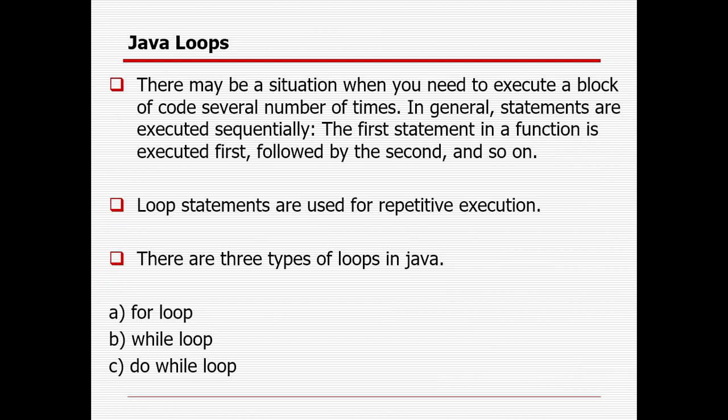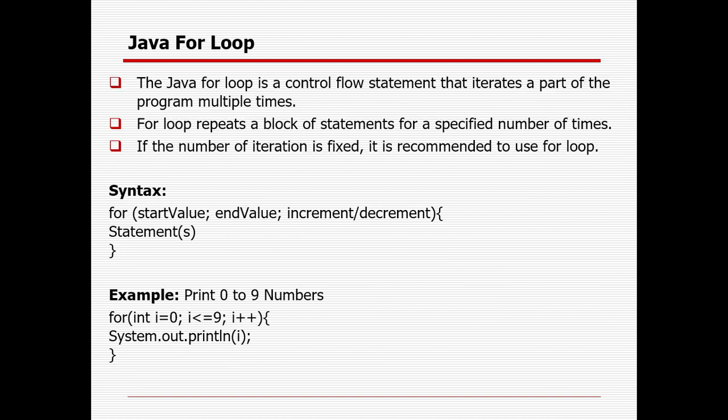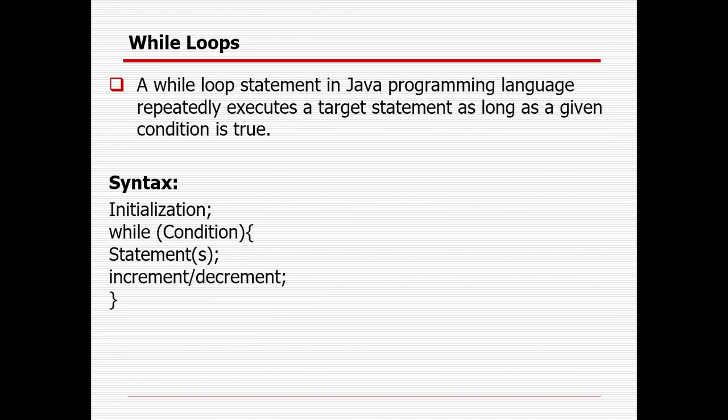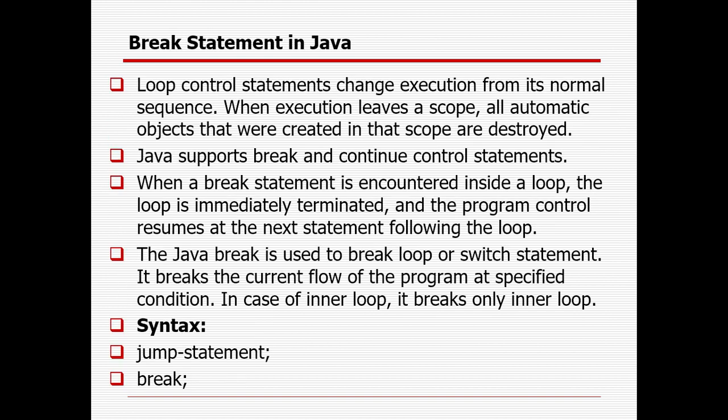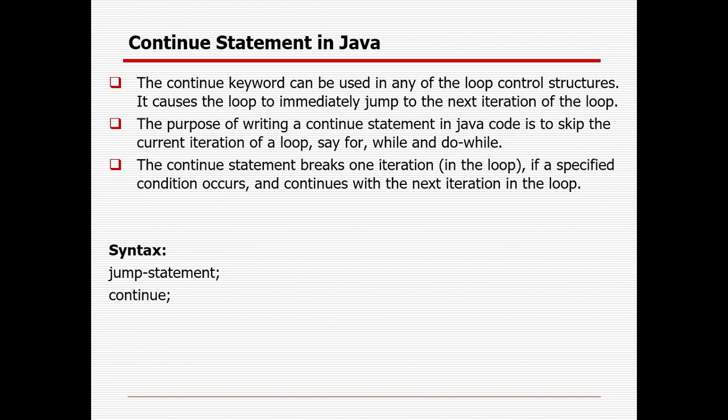There are primarily 3 loops available, right? For loop, while loop, and do while loop, where you can run any number of times, and we can control the loop with the help of break and continue keywords. In case you are using the break keyword, immediately your loop will be terminated when the condition is matching. But in case you are using the continue keyword, right, that particular condition will be skipped and you go to the next iteration. So those are the different topics I want to cover in today's session. Thank you.